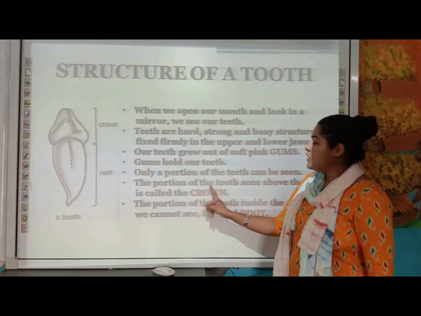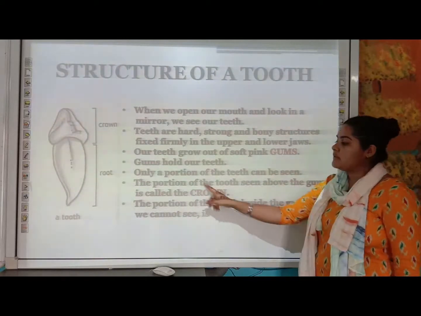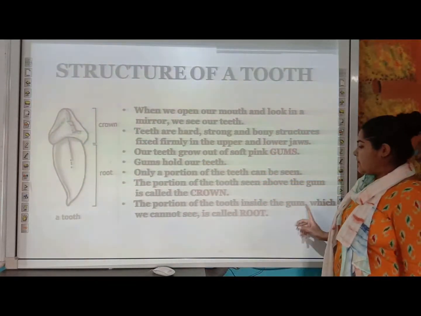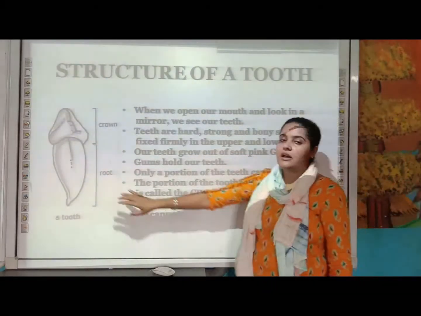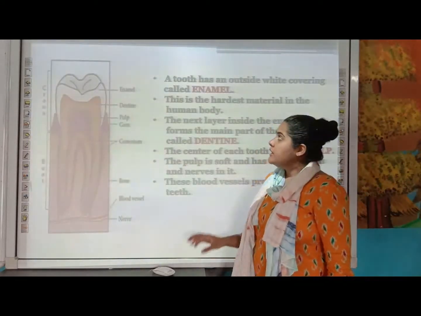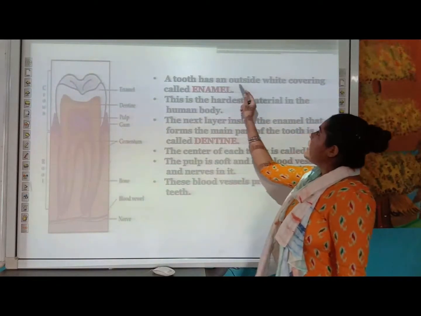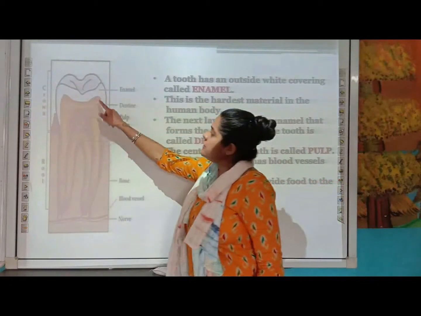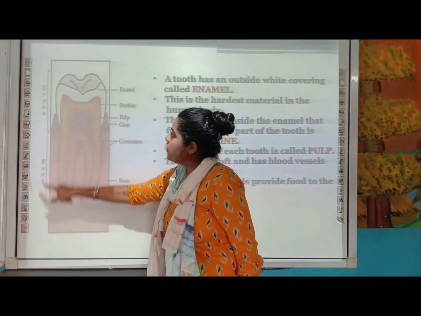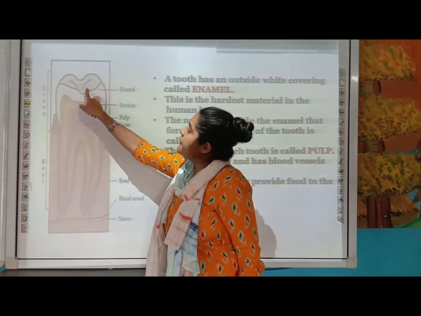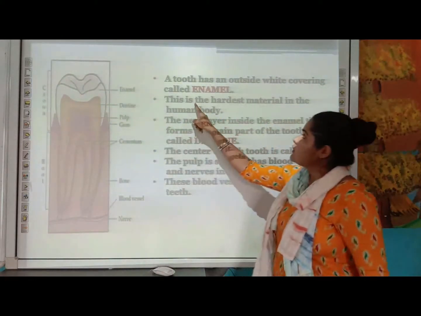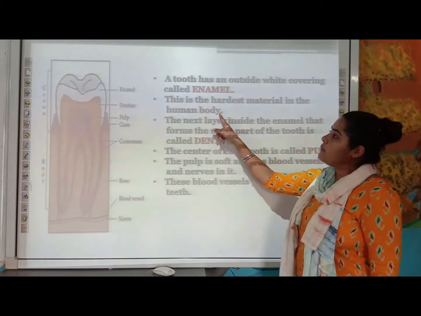So the portion of the teeth which is seen above the gum is known as crown. Okay, that is your crown part, and the portion of the teeth inside the gum which we cannot see is called as the root part. Okay. The next is the tooth has an outside covering which is called as enamel. So here you can see this is your crown part and that is your root part. So above this crown part you can see this white hard portion that is known as enamel. So this is the hardest material in the human body.